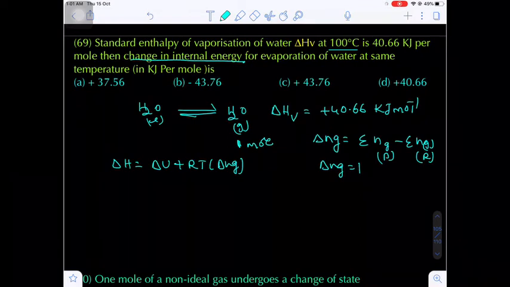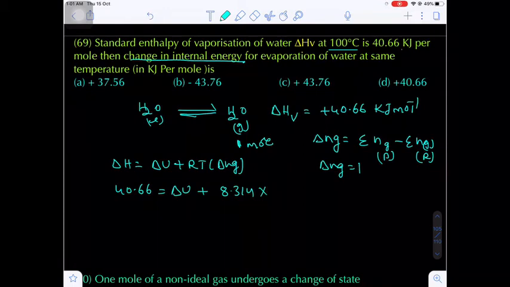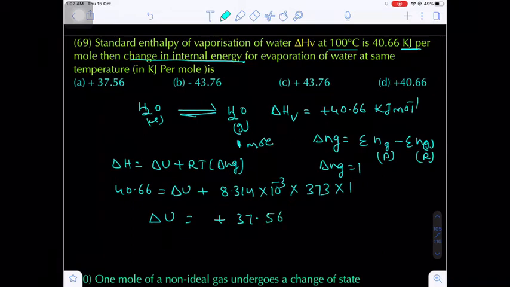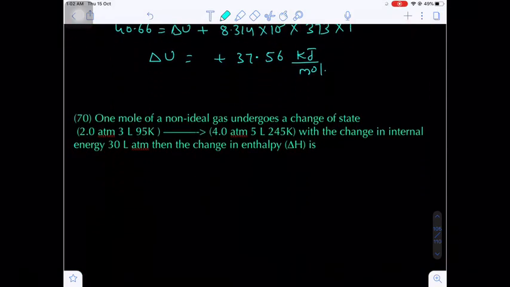Okay. Now delta H value is given as 40.66. Now I have to find delta U. Plus R value 8.314 joule. I need to convert into kilojoule, that's why 10 to the power minus 3. And temperature will be 373 Kelvin. Delta Ng value 1. So after simplification, you will get delta U, the change in internal energy, that will be 37.56 kilojoule per mole. 37.6, this is the positive value. Are you getting my point?